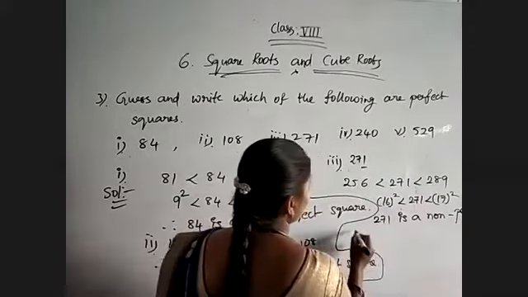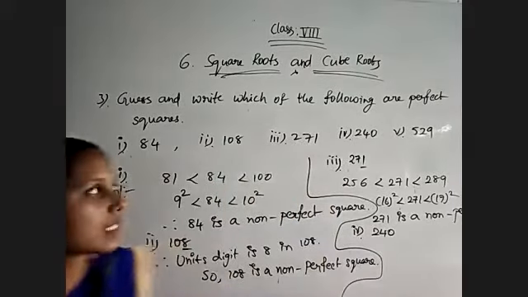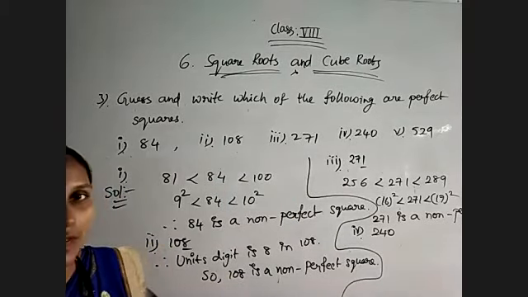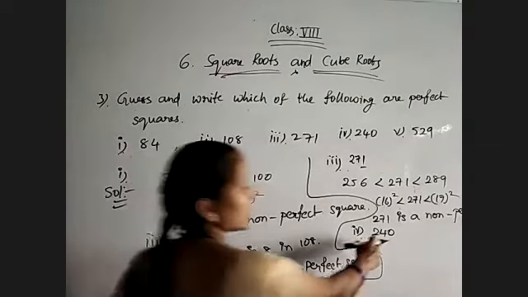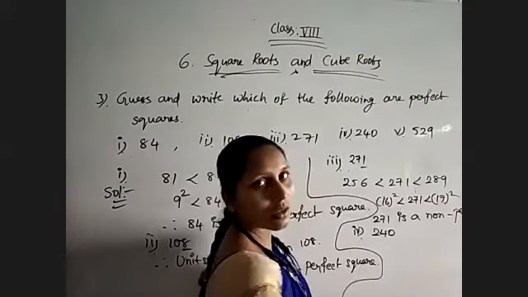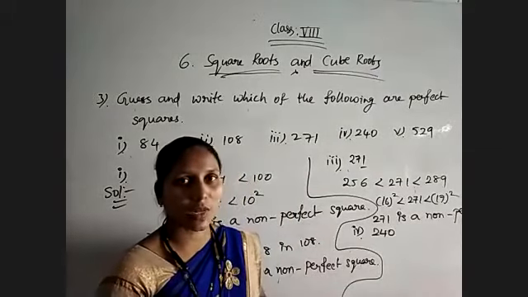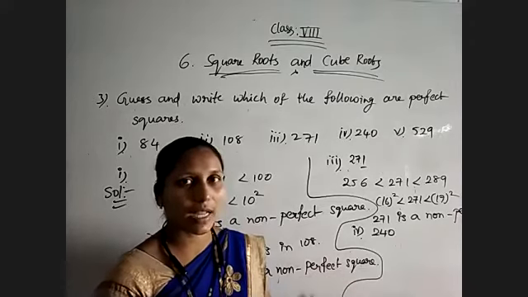Coming to 240. See, as I told you already, if the number is having an even number of zeros, then only it will be the square value of some other number. 240 is not a perfect square because we are having only one zero here. The number which is having an even number of zeros, only that is a perfect square. Okay, 2, 4, 6 zeros, like that we have to get.